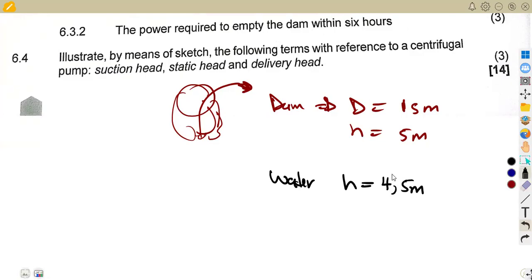Now at this point I want us to be careful. The water that is to be pumped out has its own density. The density of water, if you've forgotten, just check from your information sheet. We are given this.